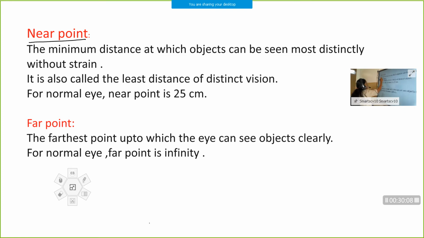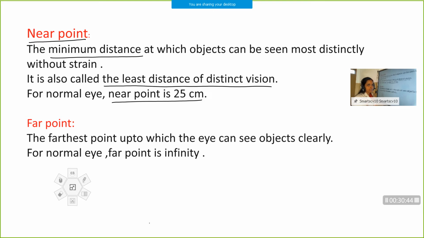So what is near point? It is the minimum distance at which objects can be seen most distinctly and clearly without strain, and it is also known as the least distance of distinct vision. For a normal healthy human eye, near point is 25 centimeter. That is, from 25 centimeter from your eye, you will be able to see the object, till what distance?